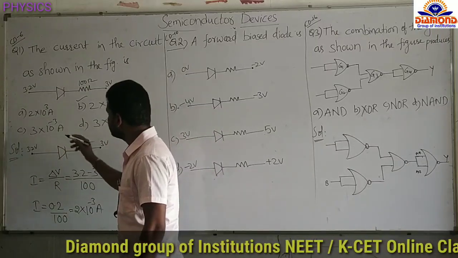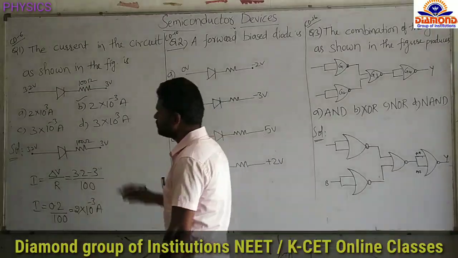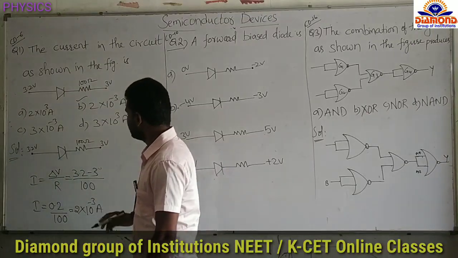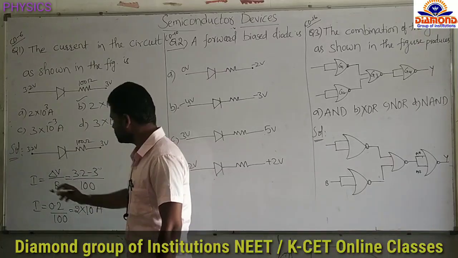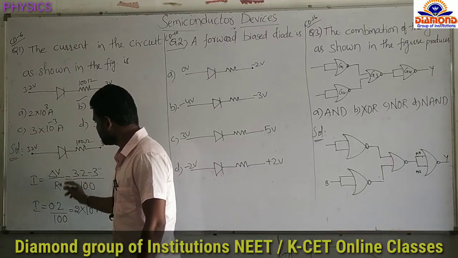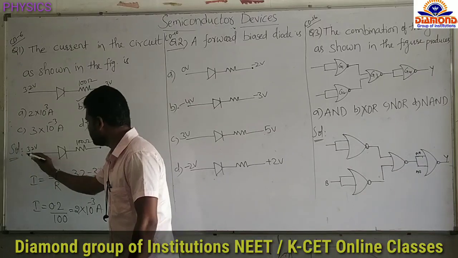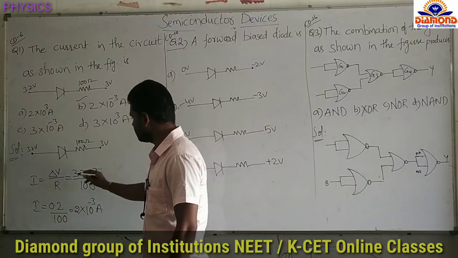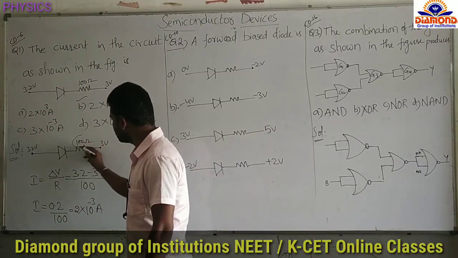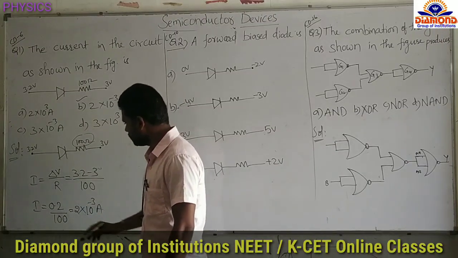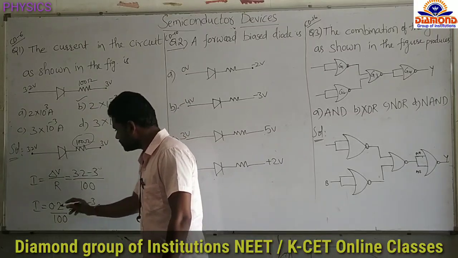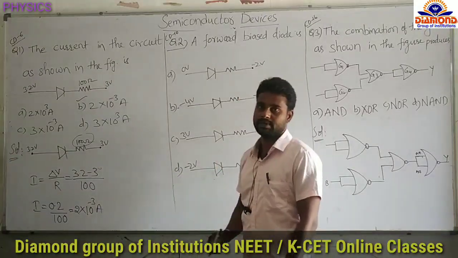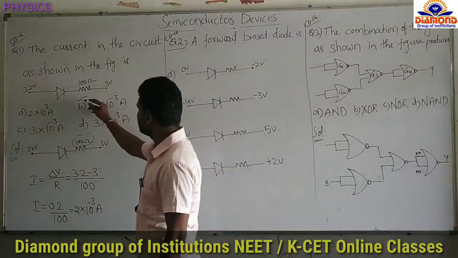Suppose if nothing is mentioned about the diode, we have to consider the diode as ideal. If the diode is ideal, the resistance provided by the diode is very small, almost a short circuit. If it is a short circuit, then the current flowing through this circuit is equal to the change in potential by resistance. Here, high potential 3.2 volt, low potential 3 volt. Change in potential is nothing but 3.2 minus 3. By the resistance value they have given, 100 ohms. So substitute the 100 ohms. Now current equals 3.2 minus 3, that is 0.2 by 100. After simplification we will get 2 into 10 power minus 3 ampere. That means 2 milliamperes.